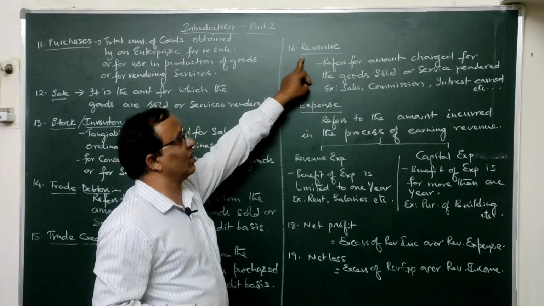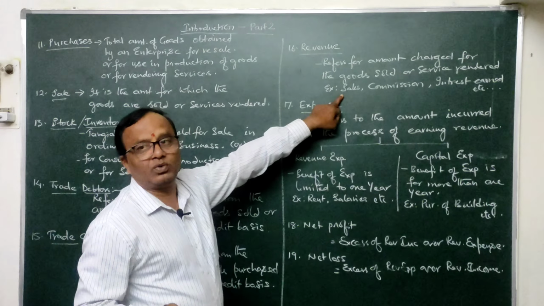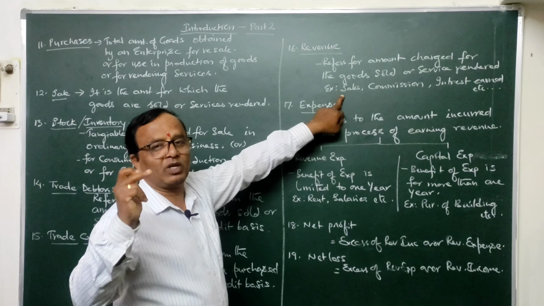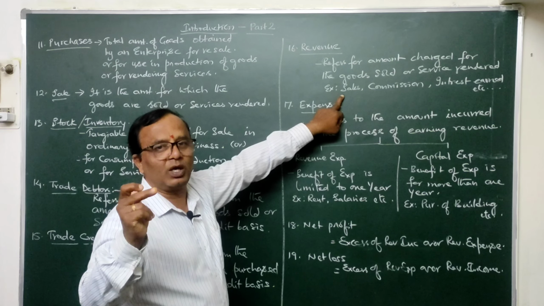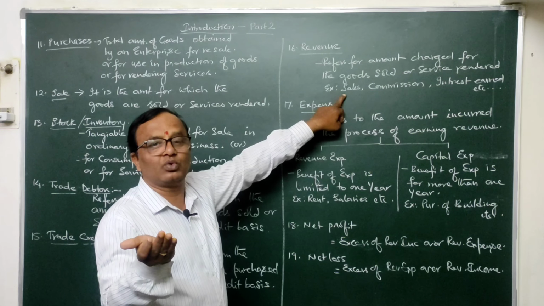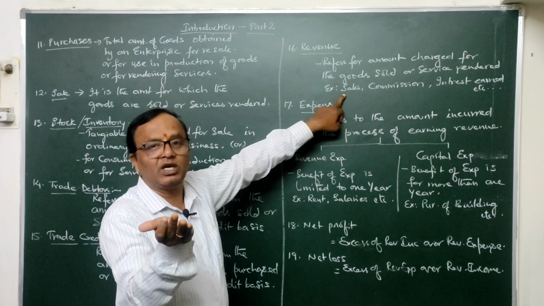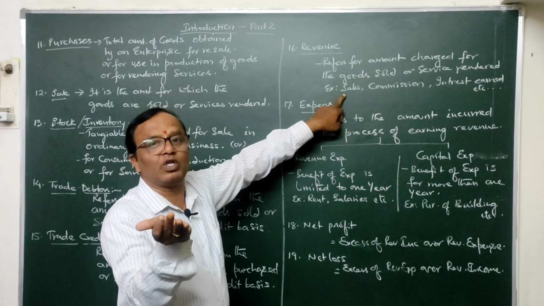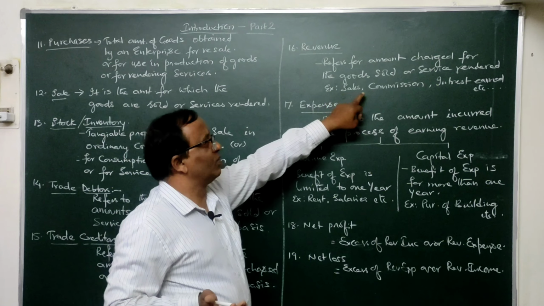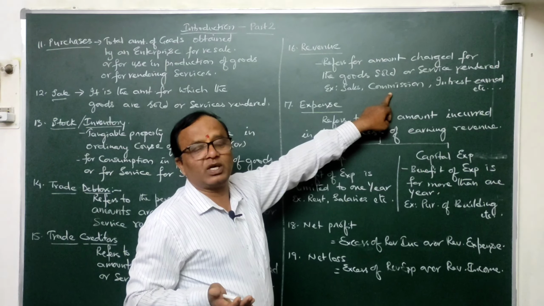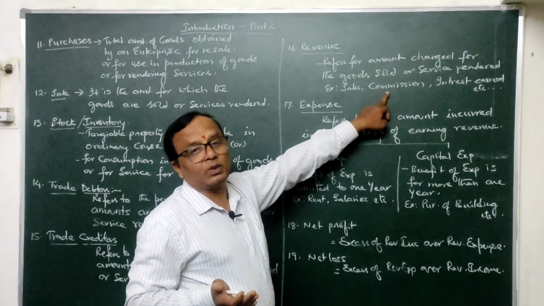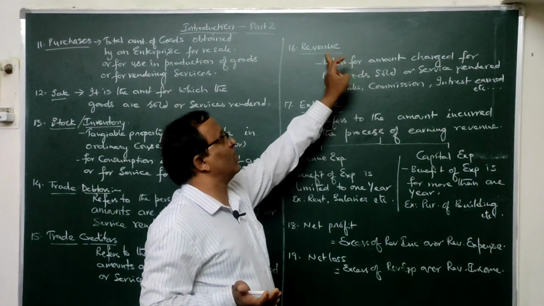So simply you can understand, examples are sales you have made. Once again, you should remember very well that this sale means sale of goods only. Goods are those things which are normally dealt in the business, with the help of which the businessman is carrying on his particular operating activity. So sales. Similarly, commission, in other words commission received, is one particular revenue.